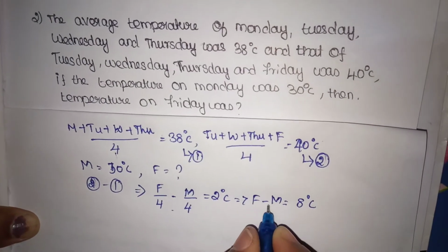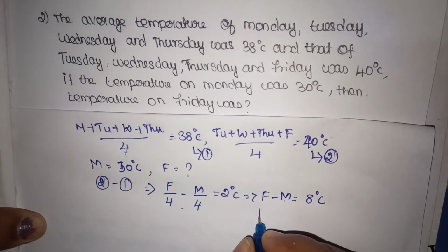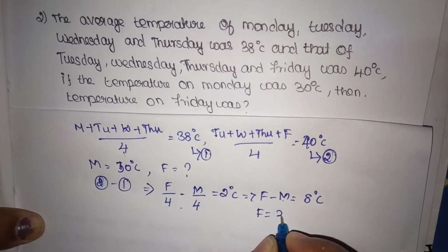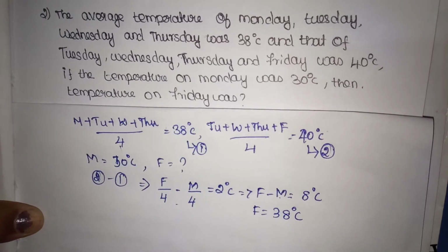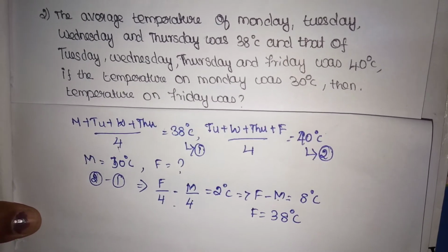We know that the value of Monday is 30 degrees Celsius. So the value of Friday will be 30 plus 8, 38 degrees Celsius. So the answer for this problem will be 38 degrees Celsius. Let us move to the third problem.